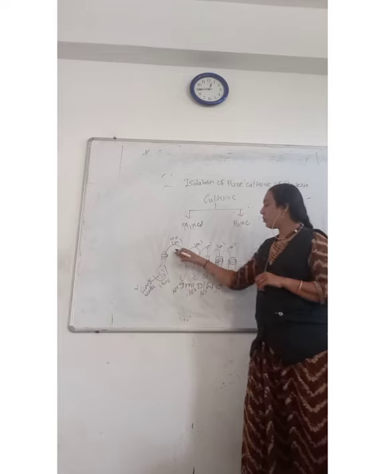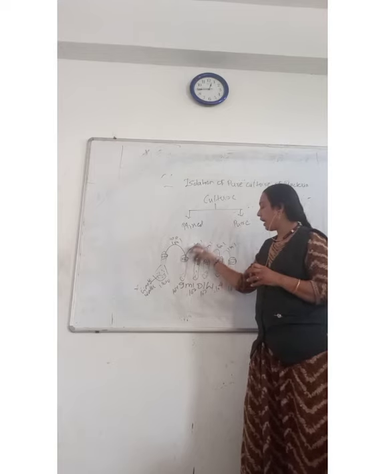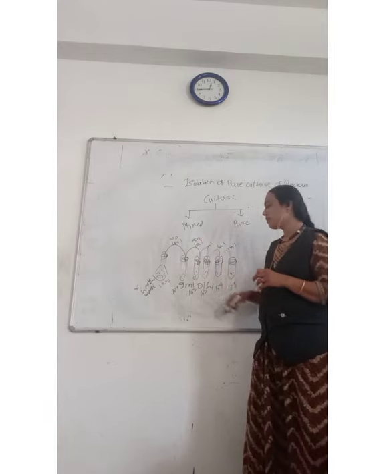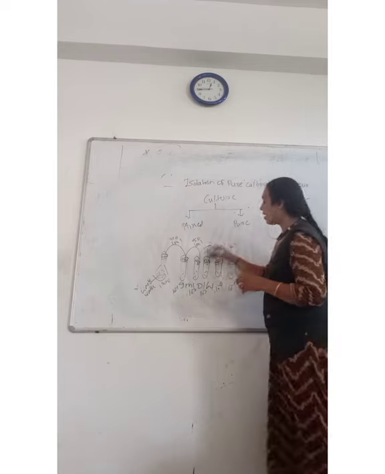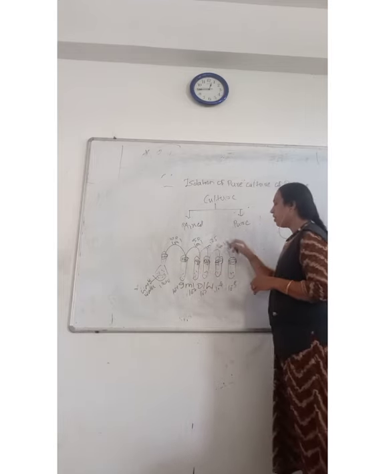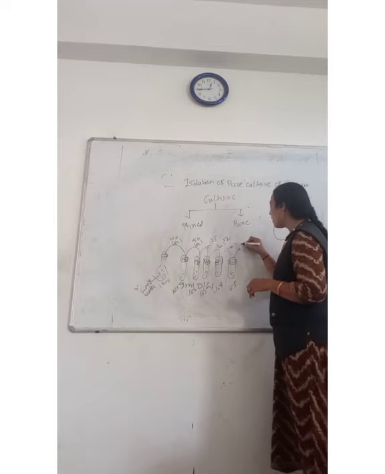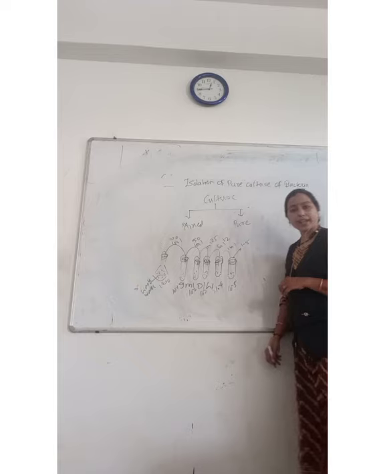Then I will mix and dilute it, and here suppose 50. Then again we mix it, and in the second it will be 25. Here near about 12. And maybe in this test tube you will get 1 to 5 organisms.